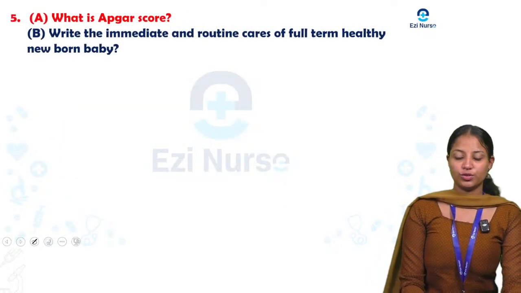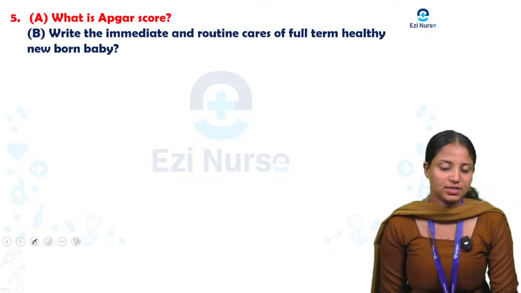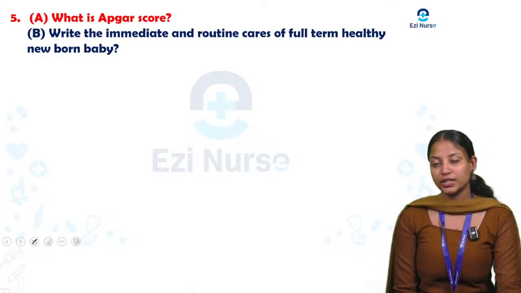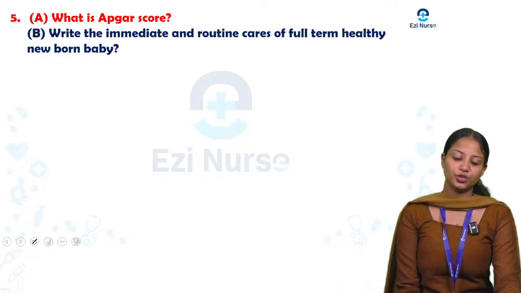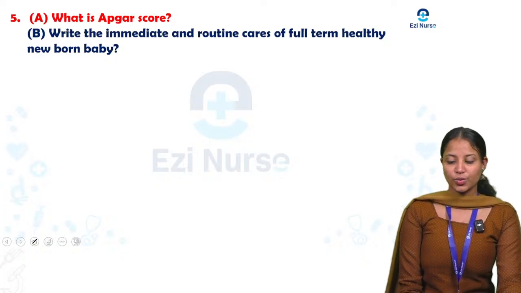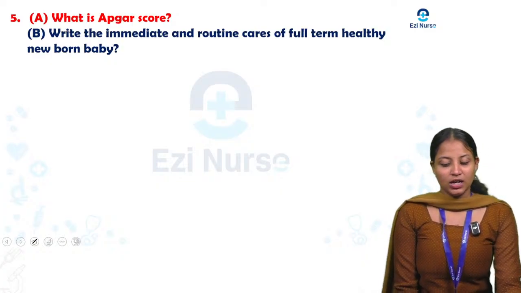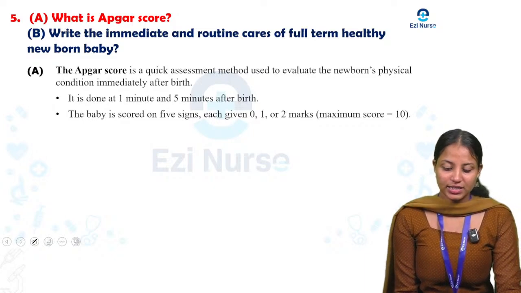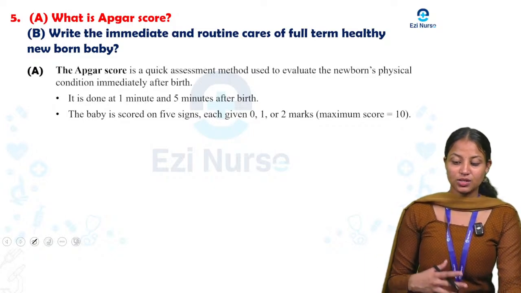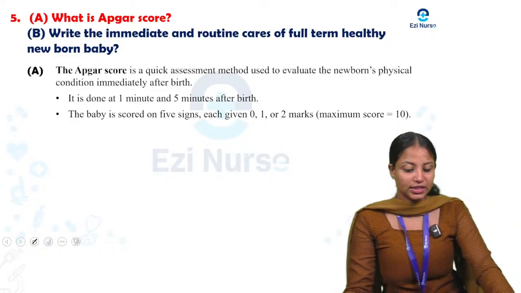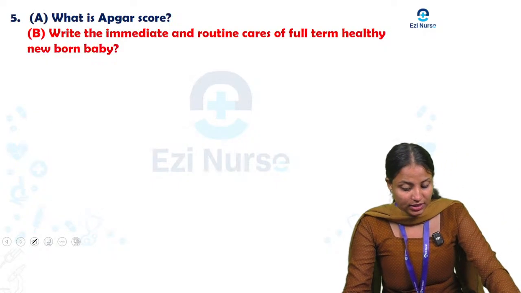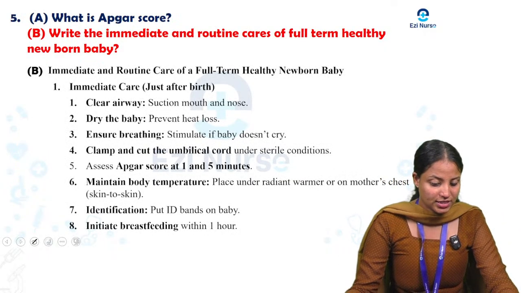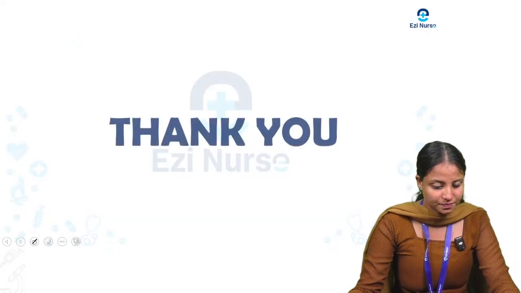So next we are moving to the Apgar score. It is an important question. Here there is one table, very important for your future and here also, so you want to learn the table by heart. Next question: write the immediate and routine care of a full-term healthy newborn baby. Here we can see the immediate care that we give.